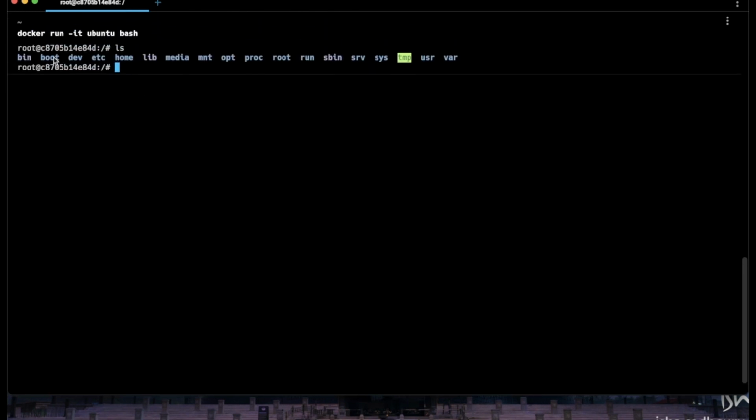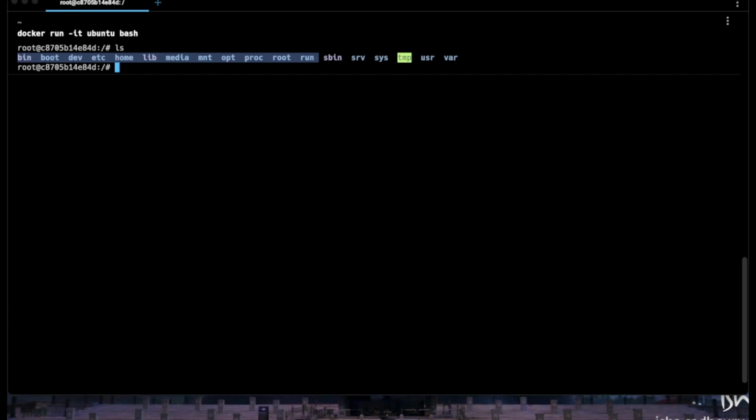This is basically the file structure of Linux Ubuntu, and we are going to discuss each of the directories later on. But for now we're just going to focus on some basic commands first, and after that we will move forward.